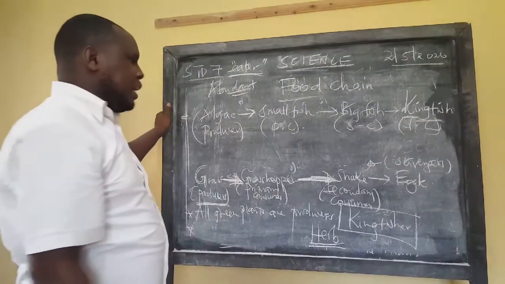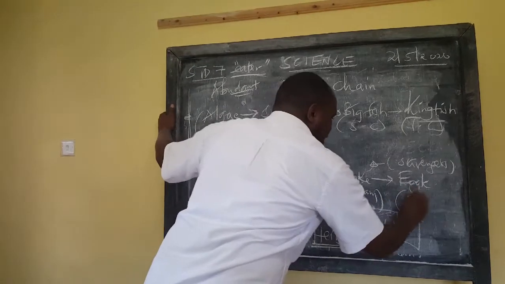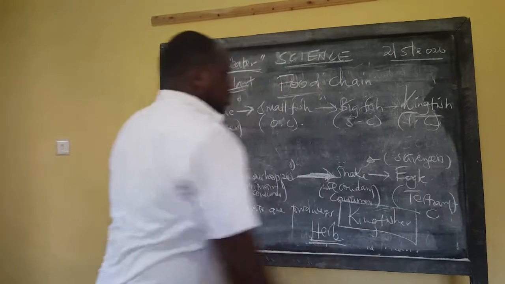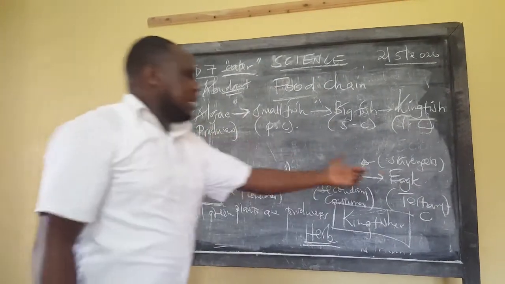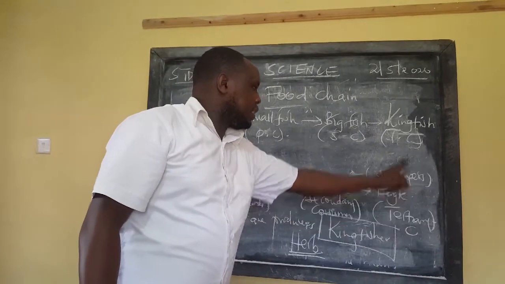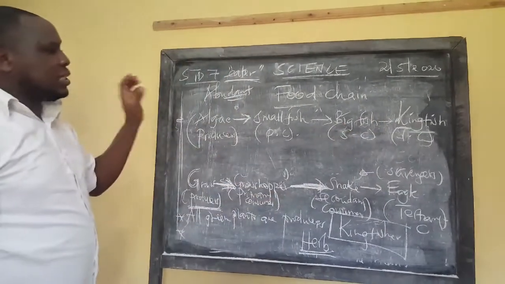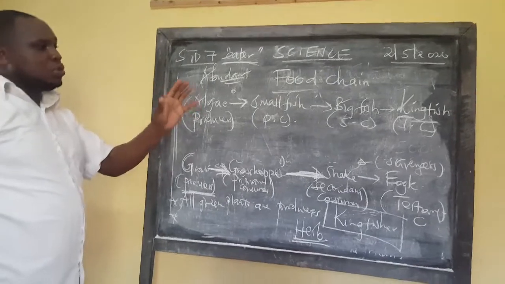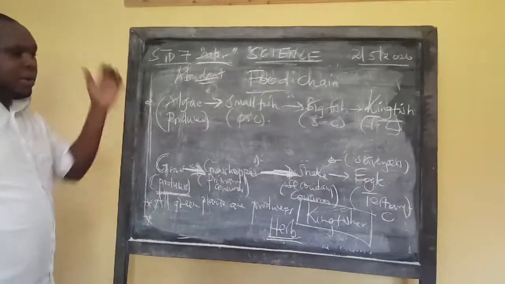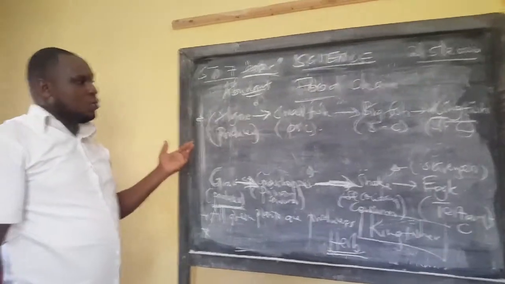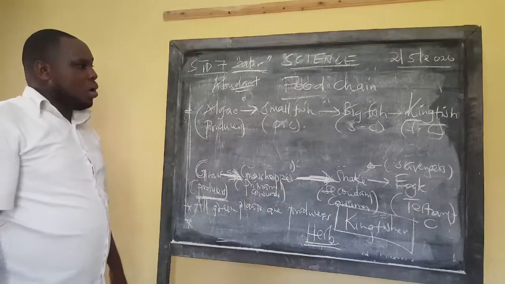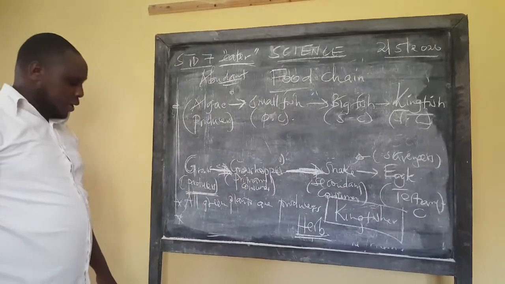And our tertiary consumer, I did not mention it here. Actually, it is supposed to be called tertiary consumer. I just said they are scavengers, that class, but they are called tertiary consumers. I'm sorry for that. So our last part is tertiary consumer. Tertiary consumers are mostly scavengers. They feed on leftovers or already dead animals. So that's where we are going to leave it at this point.